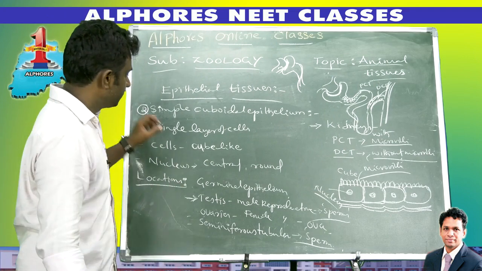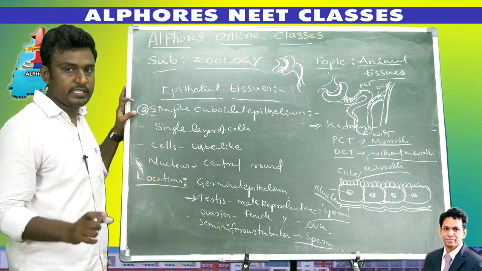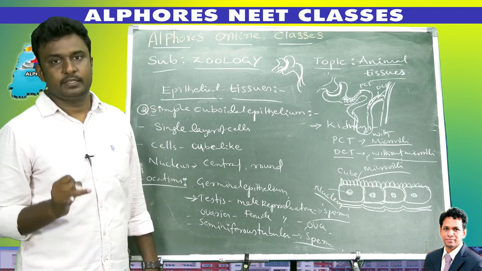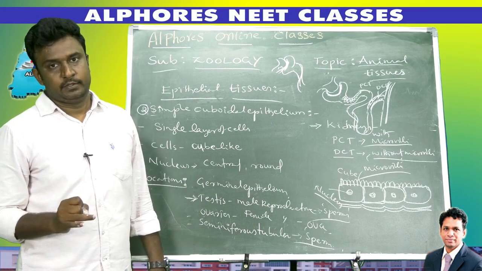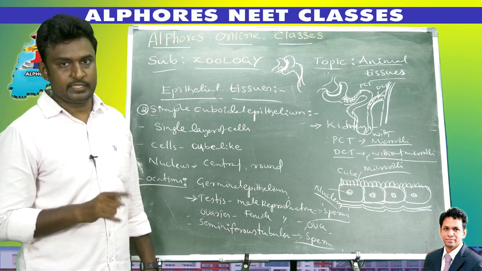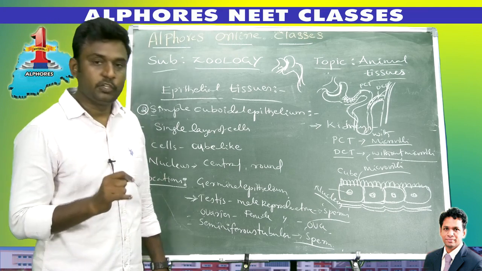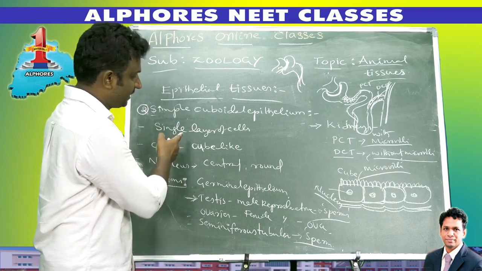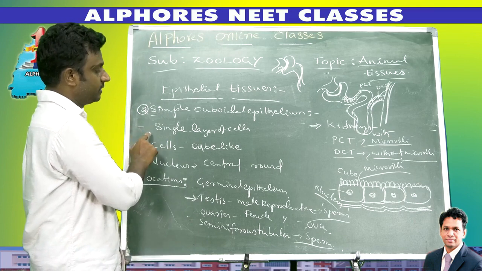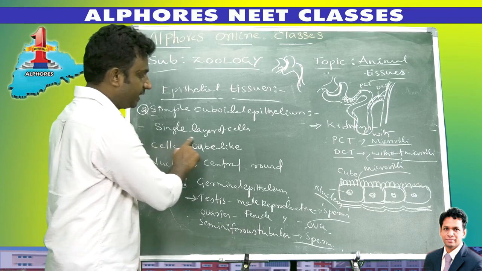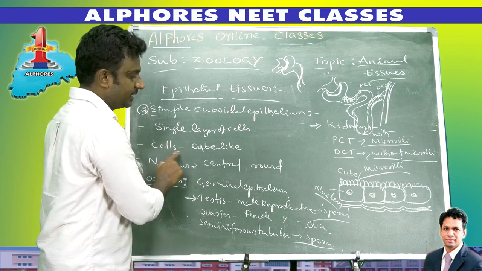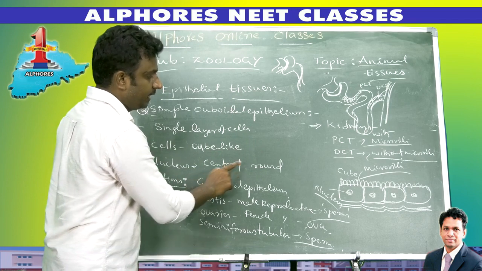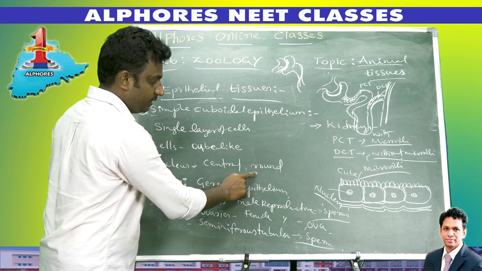Now, this is about simple cuboidal epithelium, which is the second one. First one, simple squamous epithelium. Second one, simple cuboidal epithelium. Simple squamous epithelium locations we already discussed. Now the structure of simple cuboidal epithelium: it consists of only one layer of cells, and the cells are cube-like. The nucleus is present in the center and its shape is round.